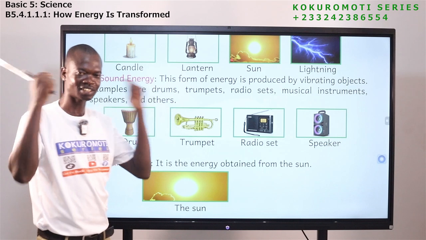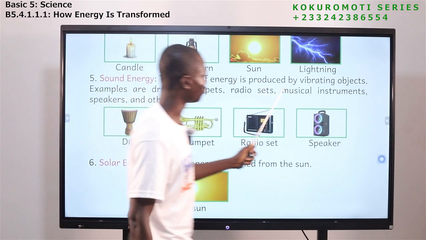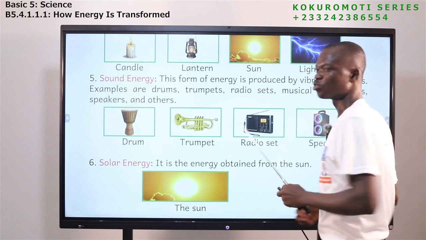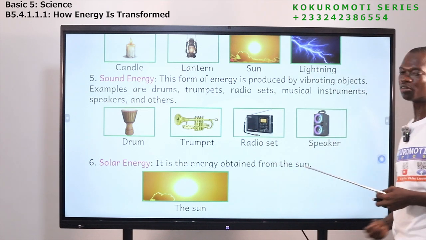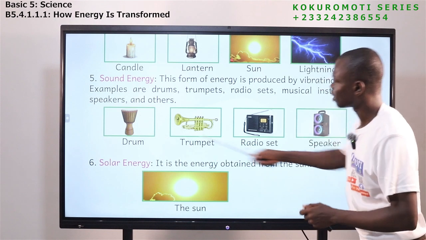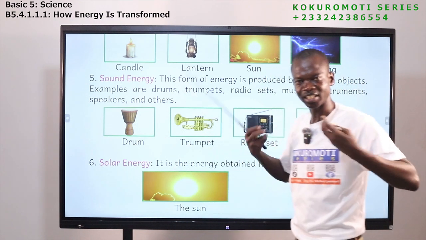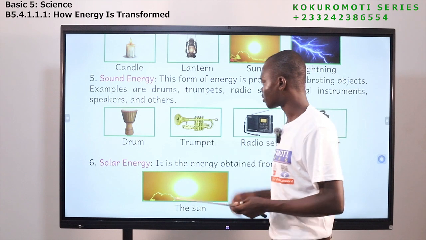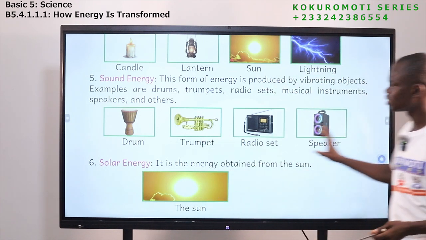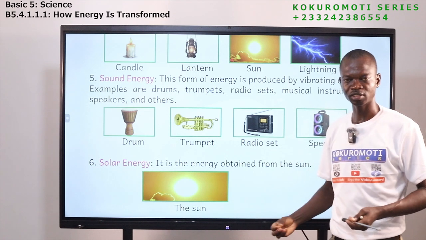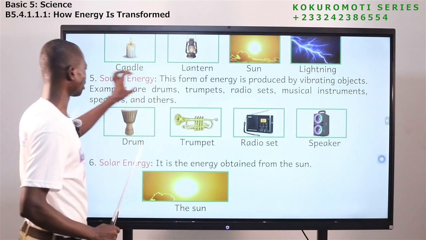Now let's come to sound energy. It's a form of energy produced by vibrating objects. So if an object vibrates, it produces what? Sound. And these are examples. We have drum. You beat the drum and you hear the sound. The trumpet too is here. We have radio set, we have speaker. All these make sound. They produce sound. So they are sources of what? Sound energy.